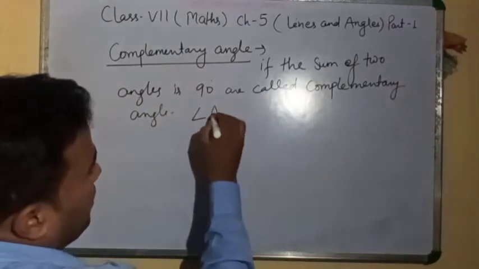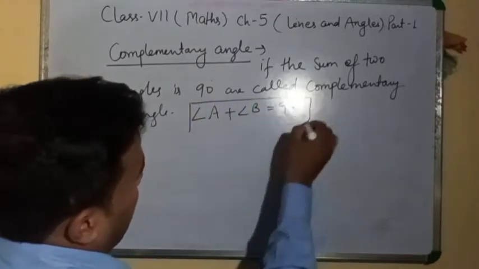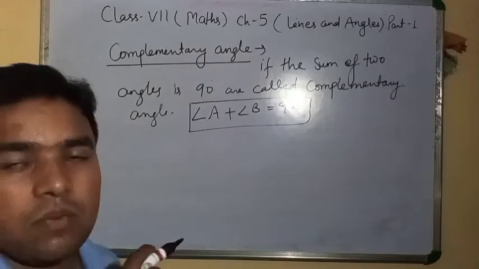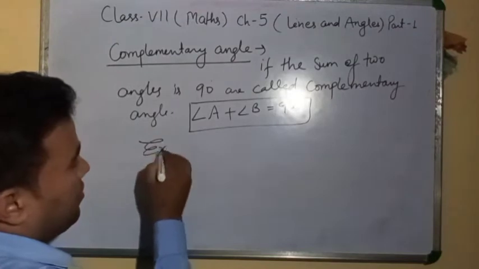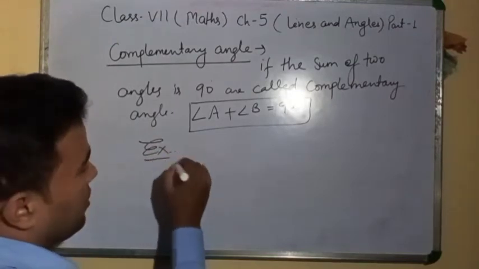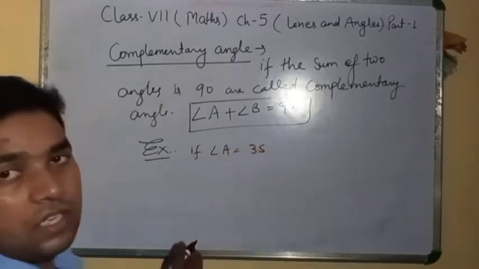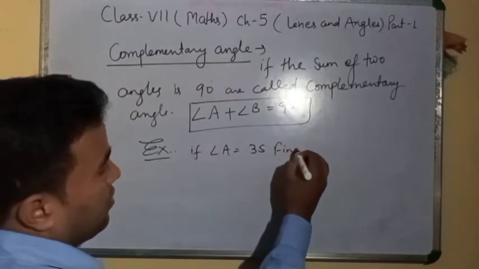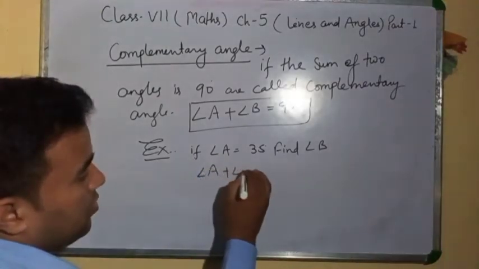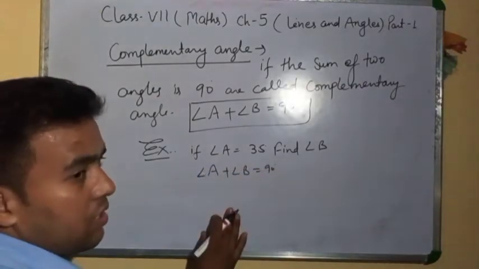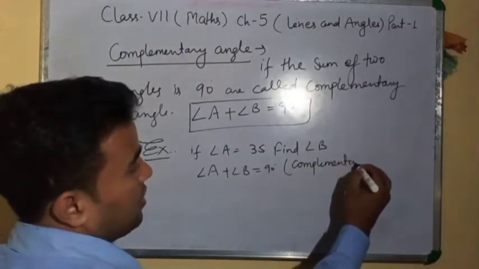Means angle A plus angle B is equal to 90 degree. For two angles you can write angle A plus angle B equal to 90 degree. Clear? Example I am taking. Suppose angle A equal to 35 degree, find angle B. Clear? We know angle A plus angle B equal to 90 degree, by complementary angle.